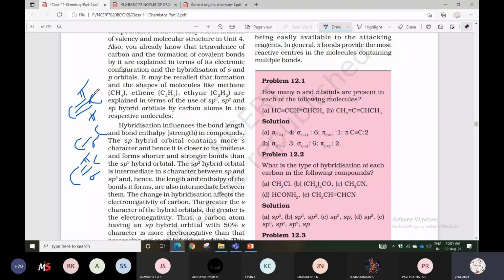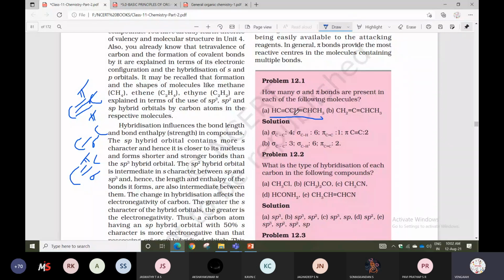In the triple bond condition, the middle one is the sigma bond, and the remaining two bonds we can say are pi bonds. Okay, you can understand. Now listen to how the question is asked. How many sigma bonds and pi bonds are present in each of the following molecules? They give some molecules and ask how many sigma bonds and how many pi bonds will be there. Like that they will ask.